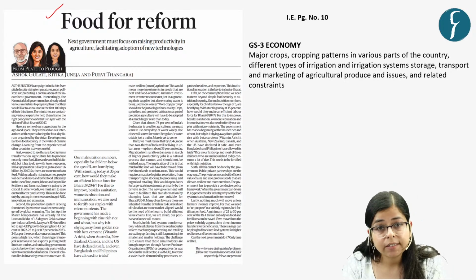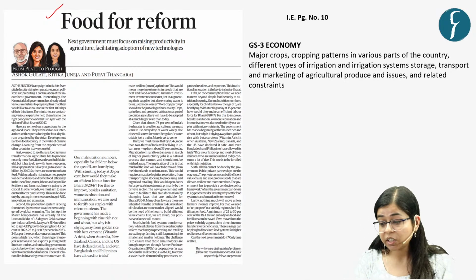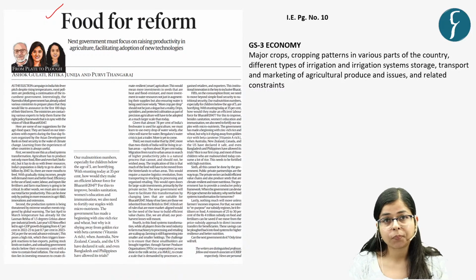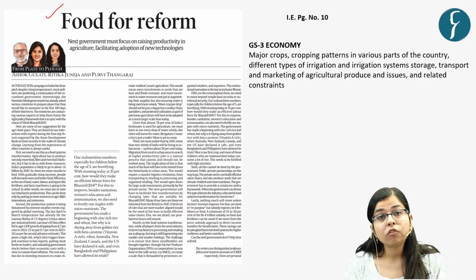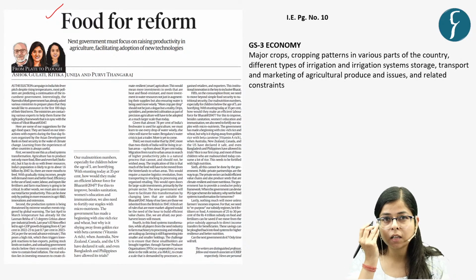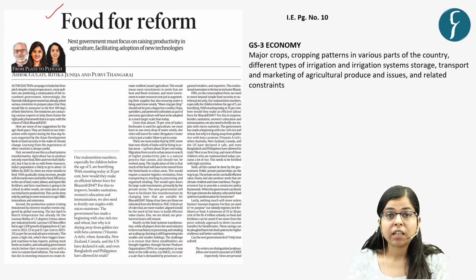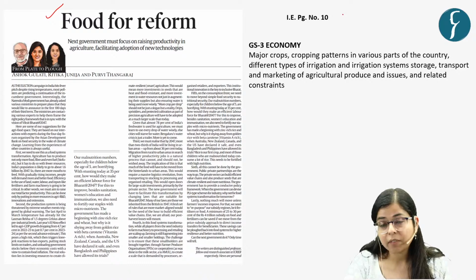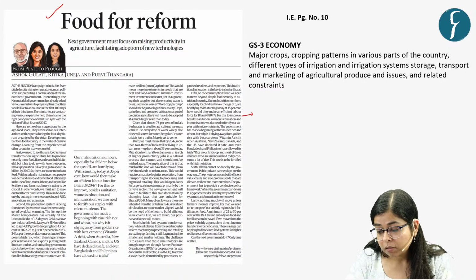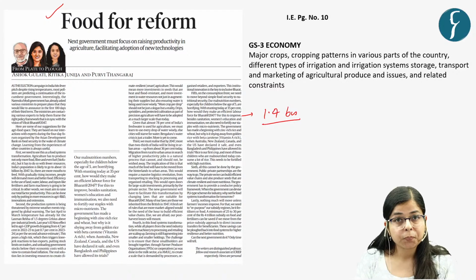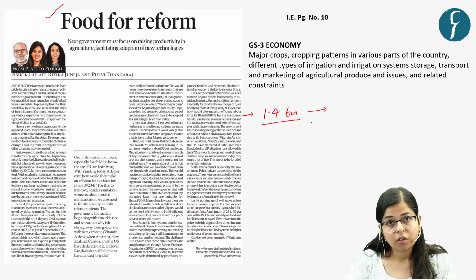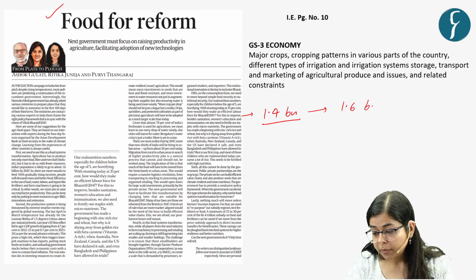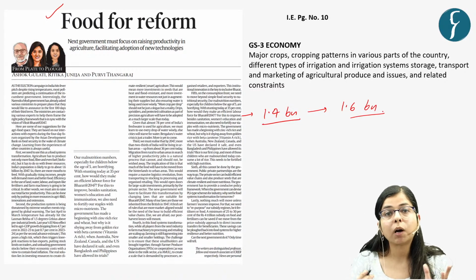The first topic for today's discussion is inspired by this news article which appeared on page number 10 of Indian Express. Now, this news article says that food for reform, that is, in a way, we have to improve the efficiency of our agriculture based food systems. That is, we have to raise our agricultural productivity because you know that the population of India is presently around 1.4 billion, and it is speculated that within 2 decades, this population will be around 1.6 billion. So we have more mouths to feed.